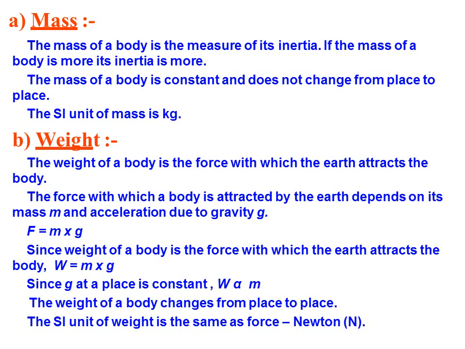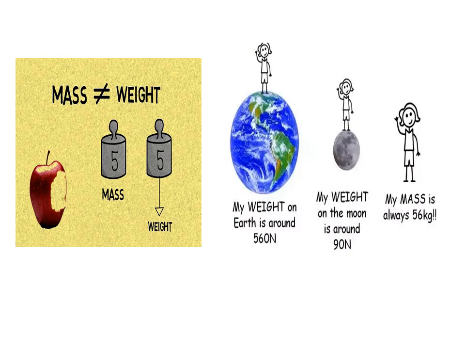So let's talk about the same. Just see here. Mass and weight are similar if the acceleration due to gravity is the same. Here, if my weight on the earth is around 560 Newton, and on the moon it is 90 Newton, my mass is always 56 kg.